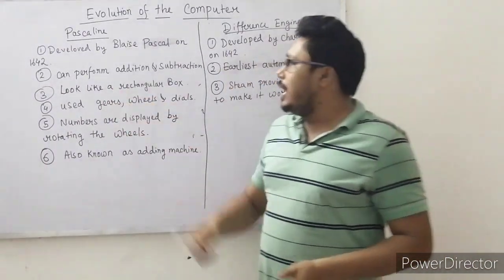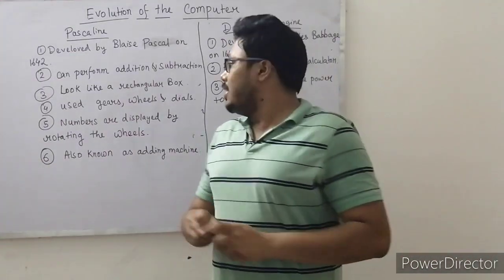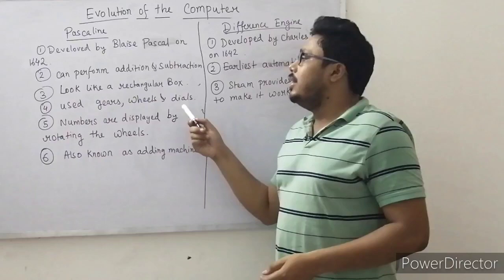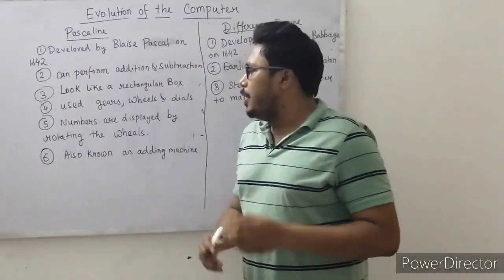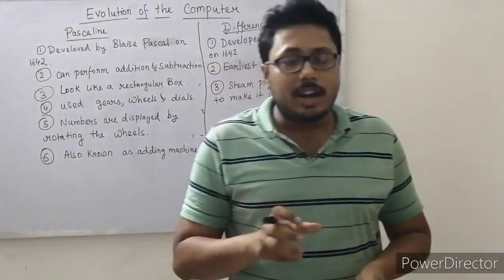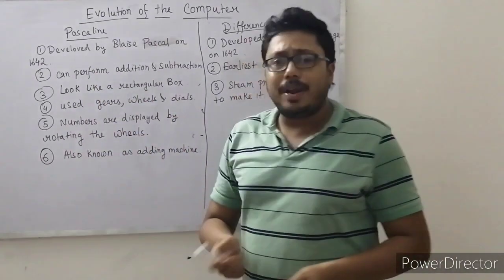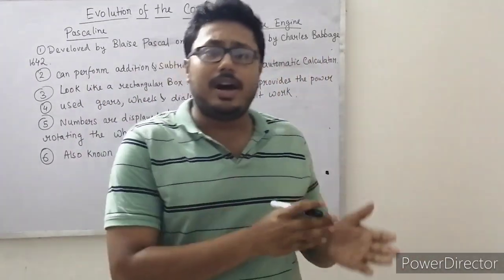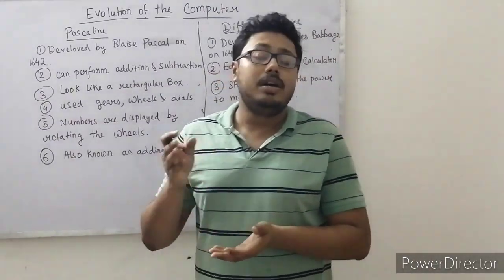Now, it looks like a rectangular box, and it uses gears, wheels and dials. Numbers are displayed by rotating the wheels. We have to rotate the wheels to get the numbers and do calculations. See here, it performs subtraction and addition. In the previous devices we have learned, they can also perform addition and subtraction.